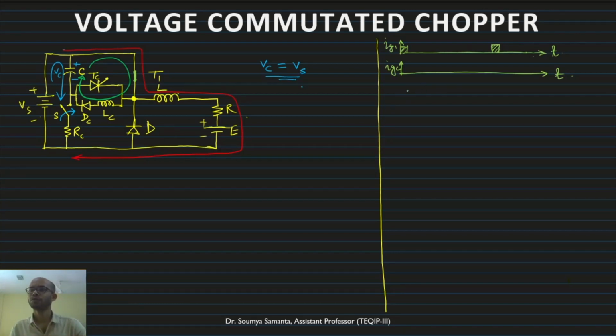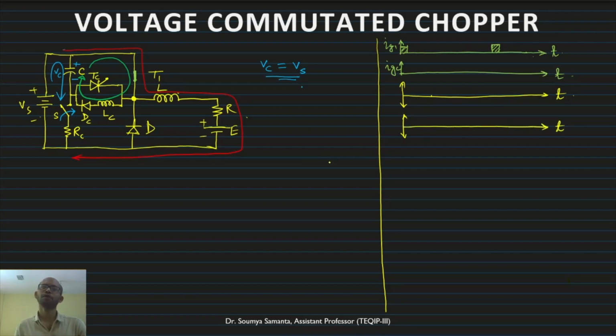Okay. So now if I draw here IC and VC simultaneously, what will happen? This is time t. Suppose say, okay. Before going to the circuit, this is the waveform. Let me first explain the circuit, the commutation operation.